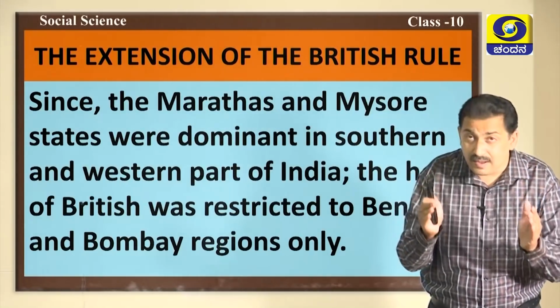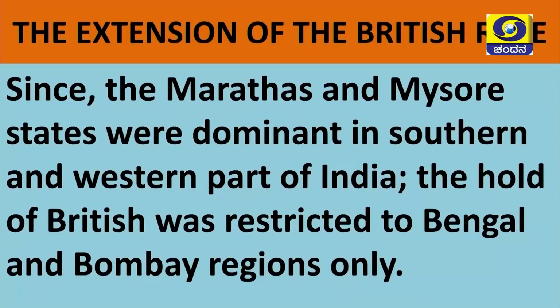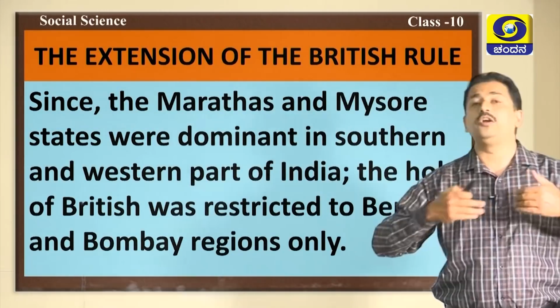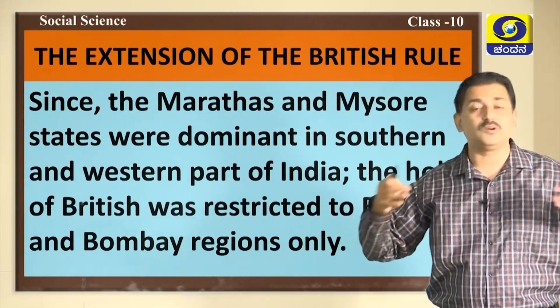Because the Marathas and Mysore states were dominant in southern and western parts of India, the hold of British was restricted to Bengal and Bombay regions only. It was not easy for British to expand soon after the battle of Plassey and the battle of Buxar. It took them several years to expand their network even in South India.